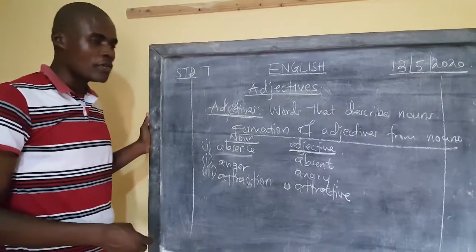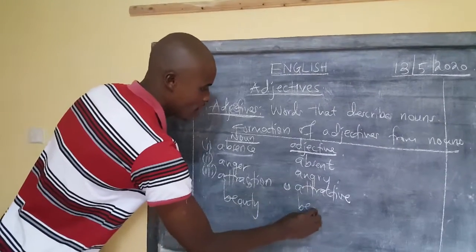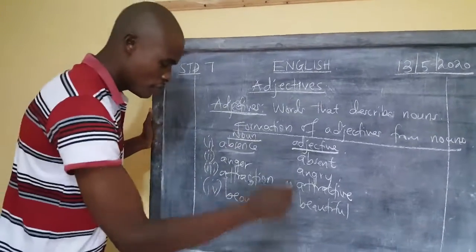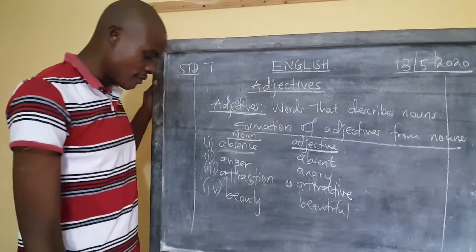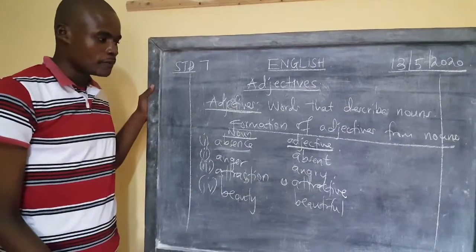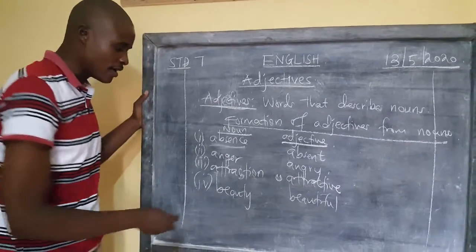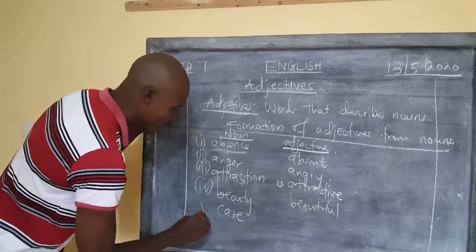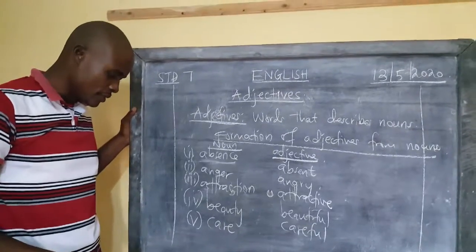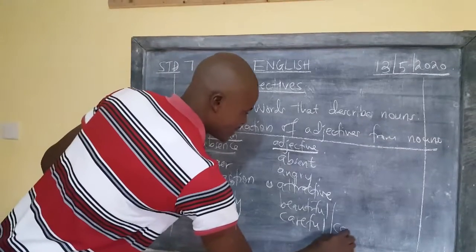From the word beauty, you can get beautiful. From the word breadth, you can get broad. The breadth of an object, for example, and then you can get the adjective broad. Then the word care, you can get the word careful. I met a careful man. From care, you can get two, both careful and careless.